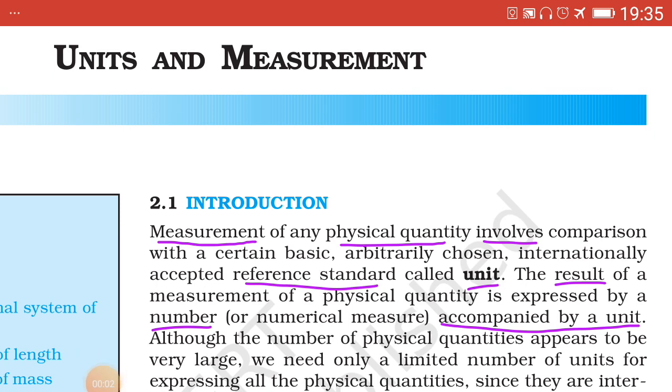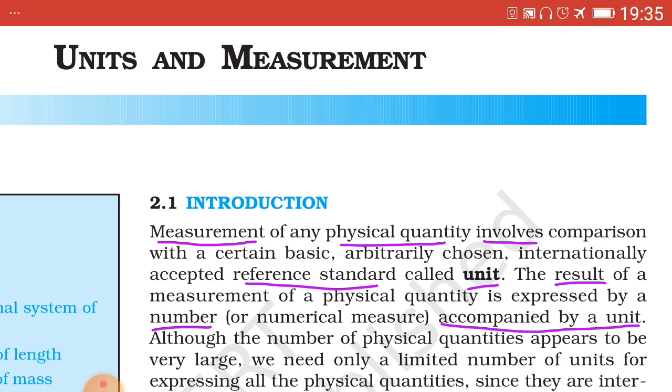Hello students, today we start with the second chapter, Units and Measurement. We shall learn the first part, that is of units. As studied in chapter 1, that is in the physical world, we observe many phenomena occurring in our surroundings. You can note this down because it's not given in the description over here.